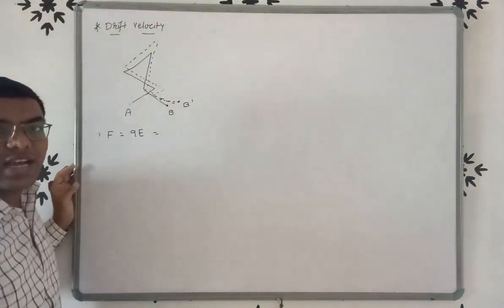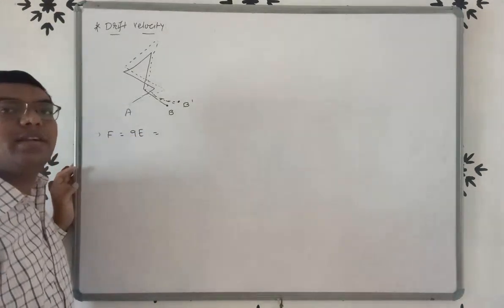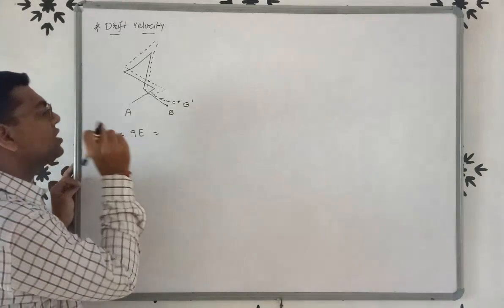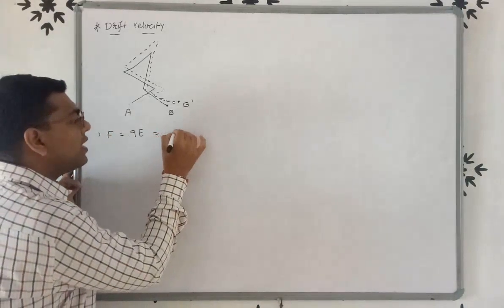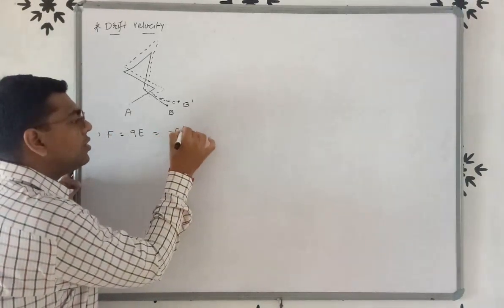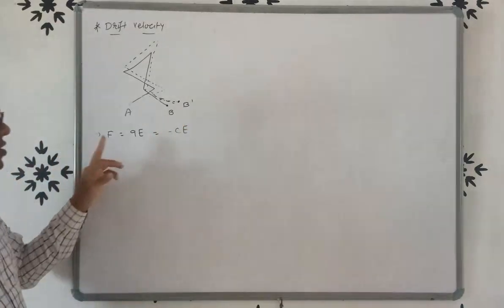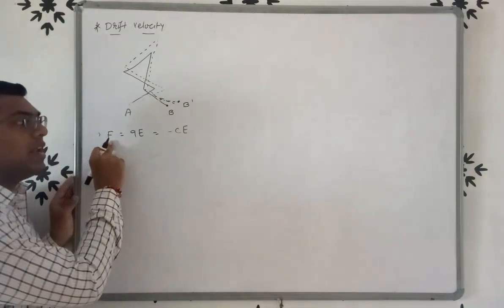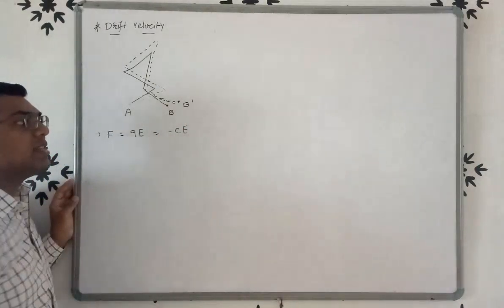The charge of the electron is e, but it is negative, so instead of Q we write minus e into electric field E. So the force on the electron is F is equal to minus eE.